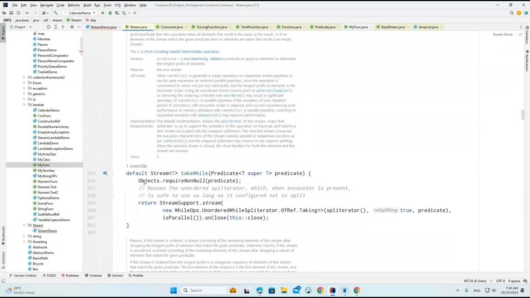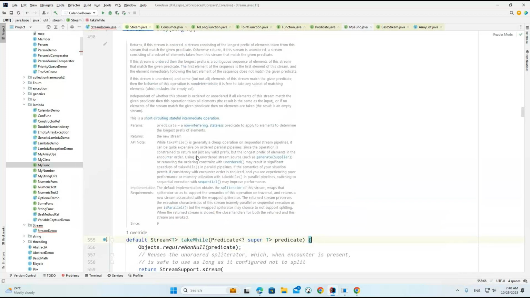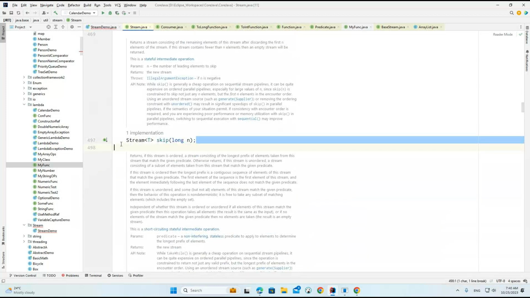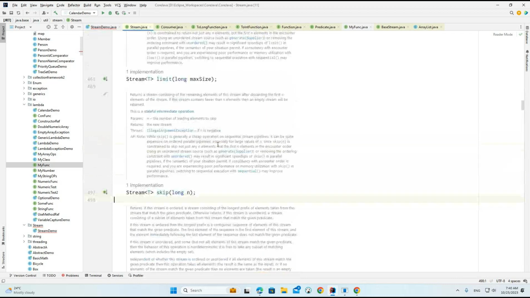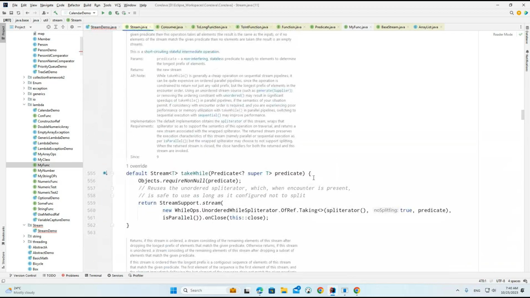Okay, so this is the skip method. Another important point: these are the default methods. First we'll focus on the abstract methods, because these are the methods that do not contain a body. So we can call them abstract methods. These are the abstract methods, whatever we discussed.